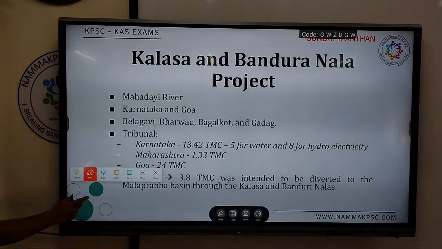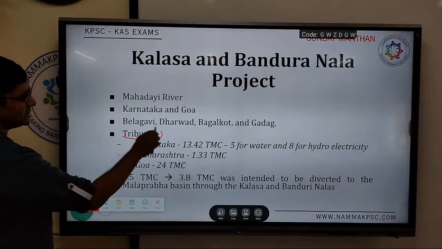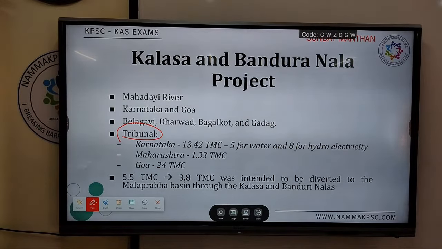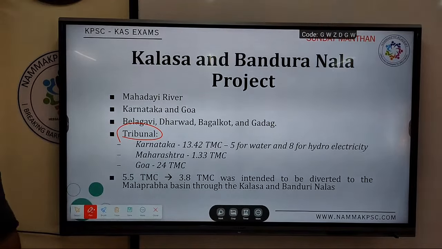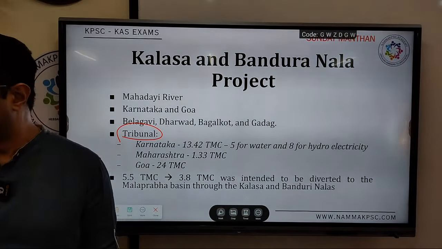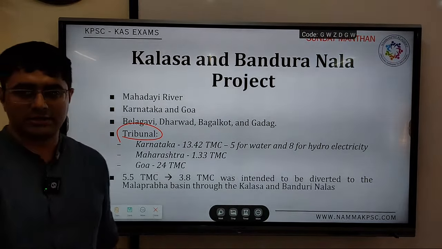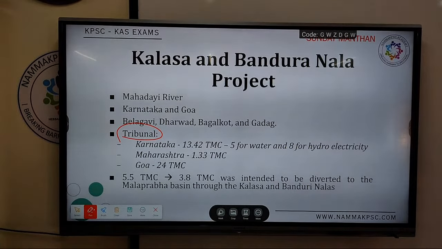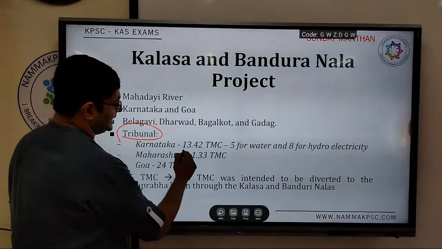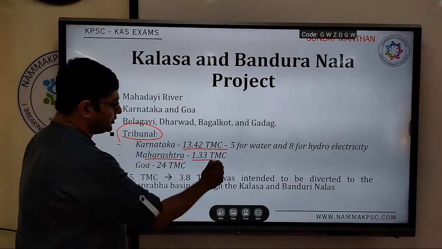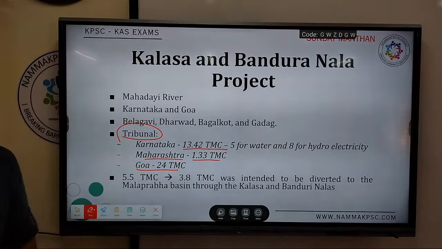Again, it becomes important. These are all in the news, so it is important that you are able to remember all of this. Please make a note of it, because if you go on searching, you will be spending more time. If you write it down here in these 2 hours, half your work is done. Right, so Karnataka 13 TMC, Maharashtra 1.3 TMC and Goa 24 TMC.